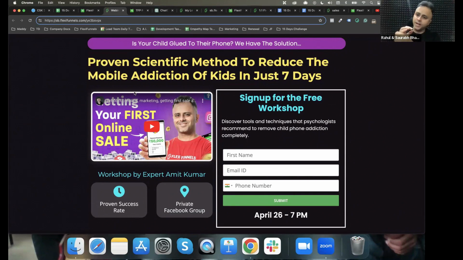Of course, everything comes down to experimentation. In 1 week, I'm going to have a pop-up and I'm going to experiment with that. In another week, I'm going to have this sign up box right over here. So once again, it's all going to come down to experimentation, right?